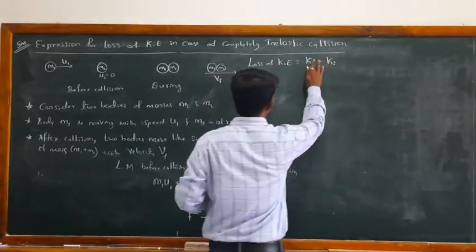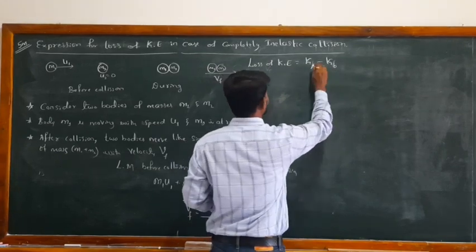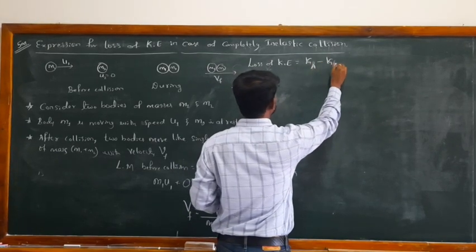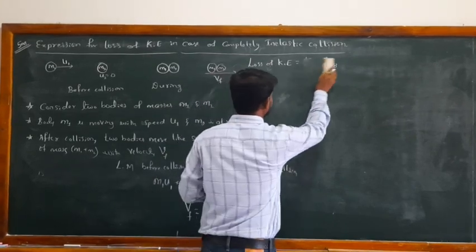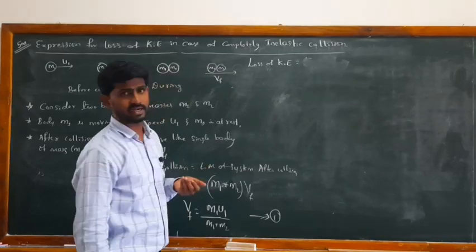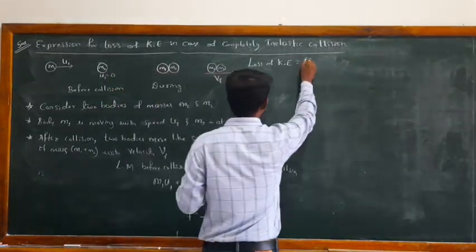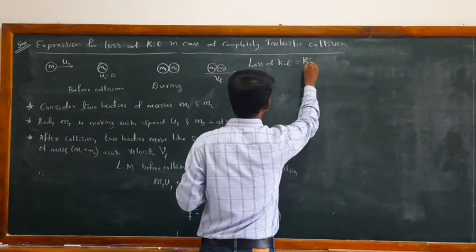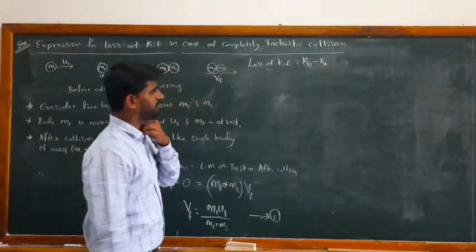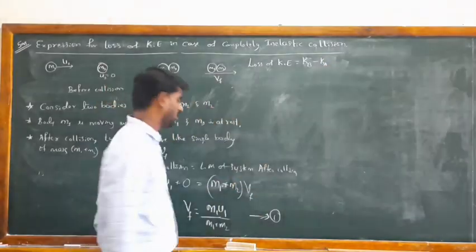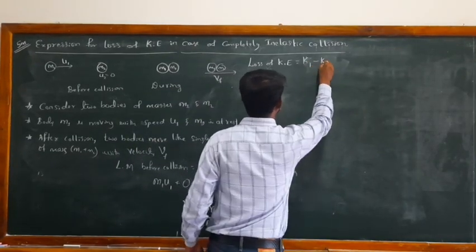Wrong, because we know there is a loss of kinetic energy. Before the collision there will be more kinetic energy, after the collision less. So the loss is kinetic energy before the collision minus kinetic energy after the collision, or K1 minus K2.